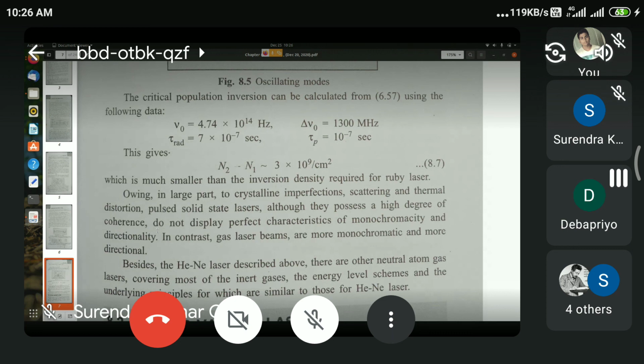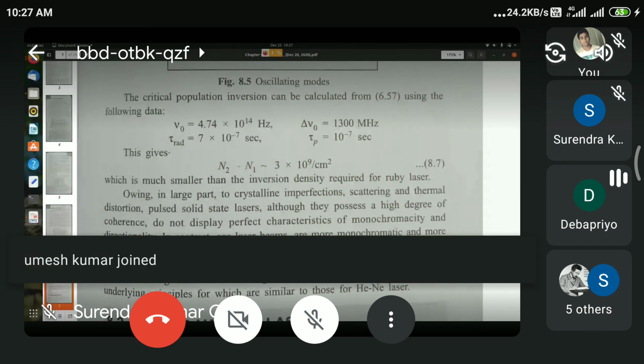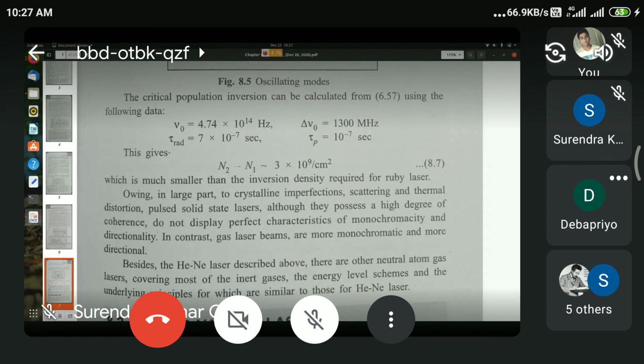As far as gas lasers are concerned, the energy levels of gas atoms or molecules are very sharp. As far as molecular lasers are concerned, the energy levels are not that sharp, because you have these bands of rotational motions associated with vibrational levels and so on. But nevertheless, in gaseous systems, the chosen method of excitation is electrical excitation.